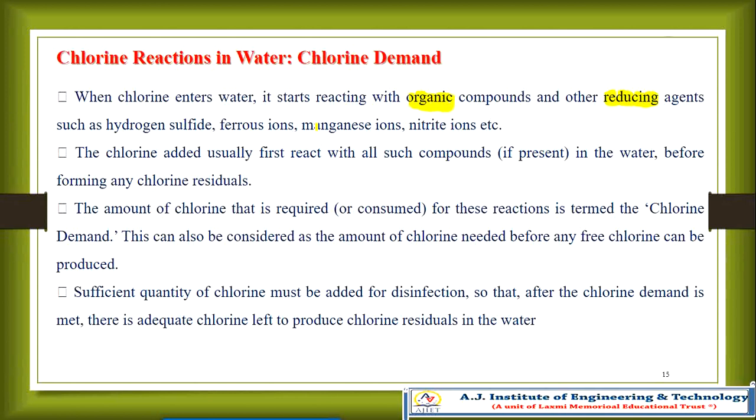We should take into account the organic compounds and the hydrogen sulfide reaction, whether the chlorine will react with the microorganisms or with these many other parameters. The chlorine added usually first reacts with all such compounds if they are present in the water, please remember, before forming any chlorine residuals.